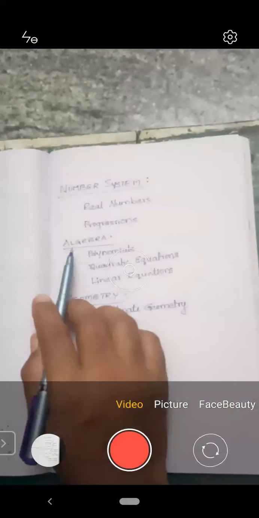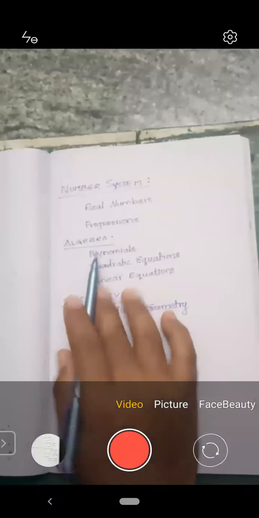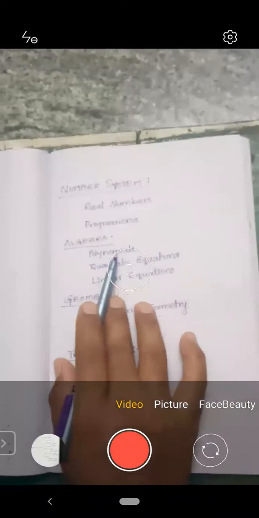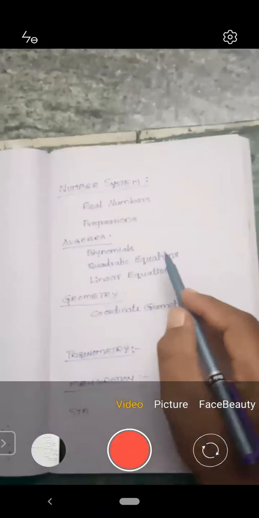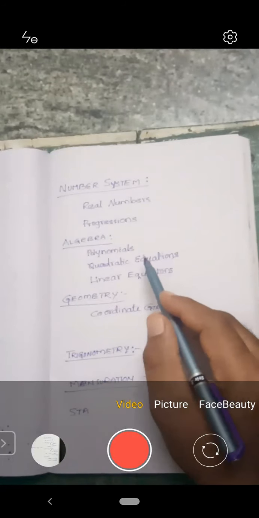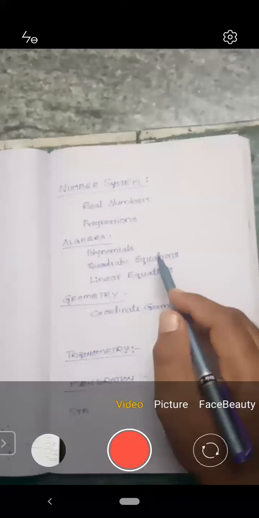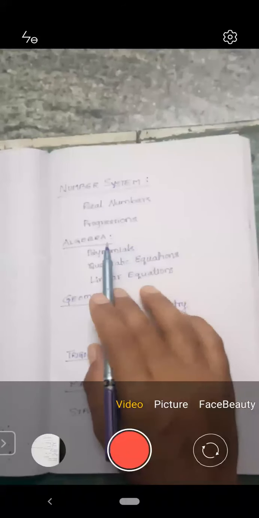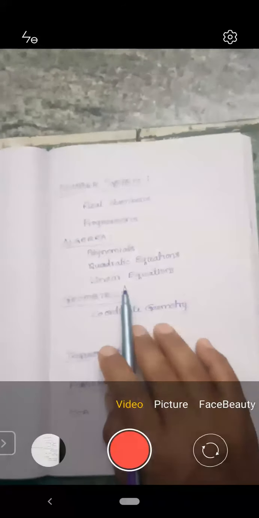So if we look at algebra, under algebra there are some more important topics. The equations, which are linear, quadratic, and the polynomials. In the first week, if we discuss the polynomials, you know already from the 8th, 9th, 10th. We will get nearly 5 to 10 questions from this topic, algebra.